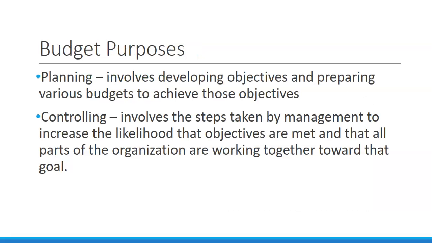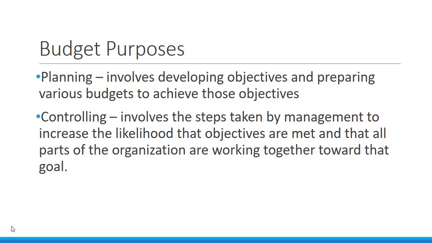So what is the purpose of budgeting? Well, one, it's a plan. We have to develop our goals and then create budgets about how we're going to achieve those goals. And then there's the controlling portion. Remember, our 3 management activities are planning, controlling, and organizing.